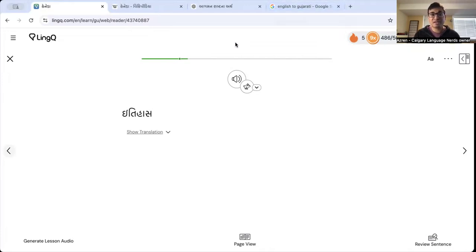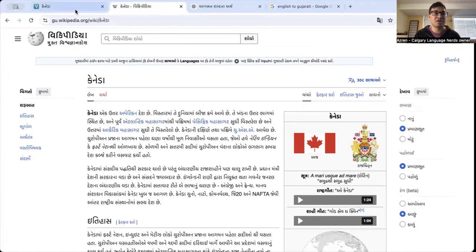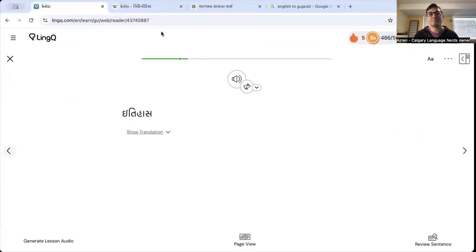Now, this will be pretty quick. I'm actually doing my own Gujarati studying right now. I'm reading a long Wikipedia article. You can see it here. I'm reading this article on Canada, and I thought I'd read you a couple of sentences for some listening practice and some vocabulary. I will warn you that this one is much more of an intermediate level lesson, although beginners will still be able to learn something. We're just going to read a couple sentences, so this won't take us too long.